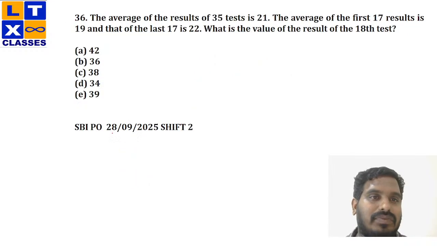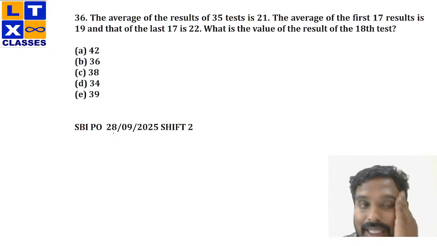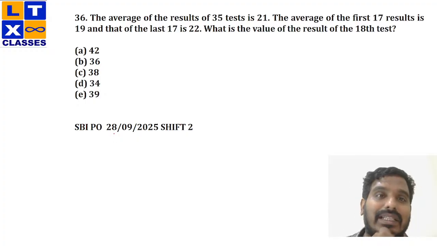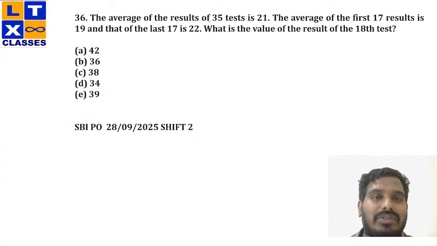Now moving on to the next one. The average of results of 35 tests is 21. The average of the first 17 results is 19 and the last 17 results is 22. What is the value of the result of the 18th test? Okay, now we'll do one thing. See, the average of first 31 tests is 21, right?